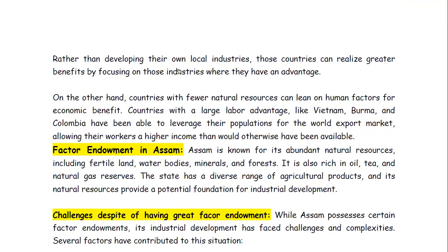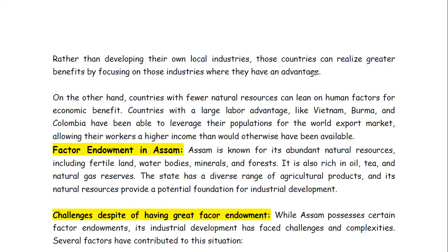Rather than developing their own local industries, those countries can realize greater benefits by focusing on those industries where they have an advantage. Obviously, if a particular country is lacking in some specific industry, which is not possible to develop in the soil of that country, then just focus on those resources which are abundantly available, rather than those which cannot be grown or developed in that particular region.